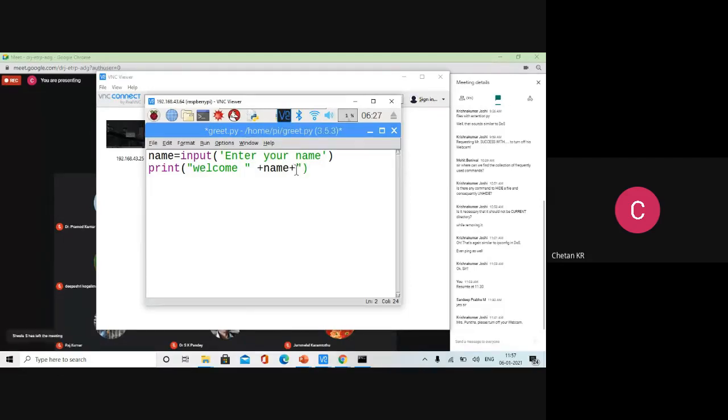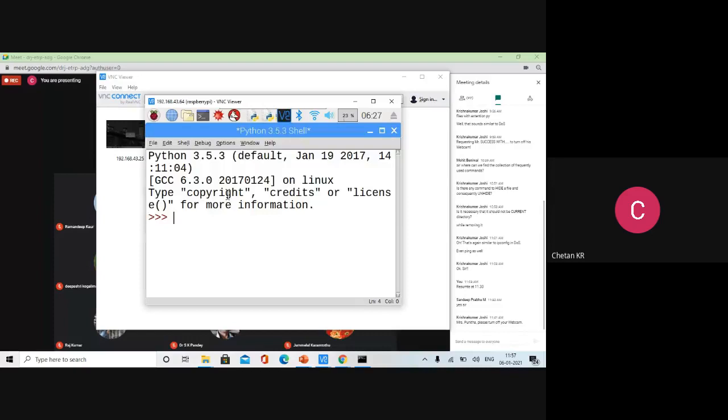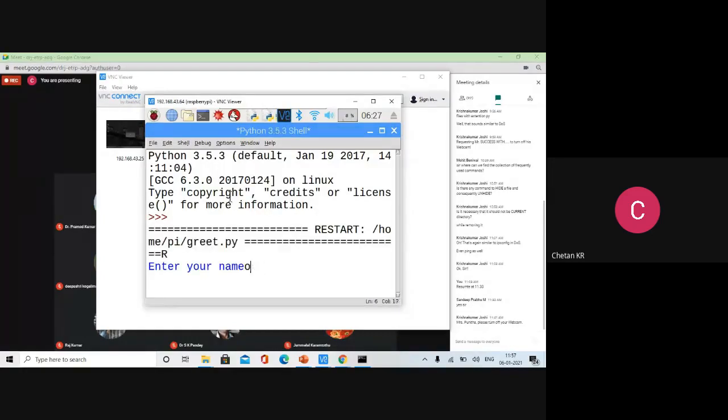For example, to the workshop. So we have concatenated three things now. One is the welcome, the variable name, and the literal to the workshop. Okay, so let us run that. Let's say Robin. Once again. Okay, Robin. Some name. So welcome Robin to the workshop.